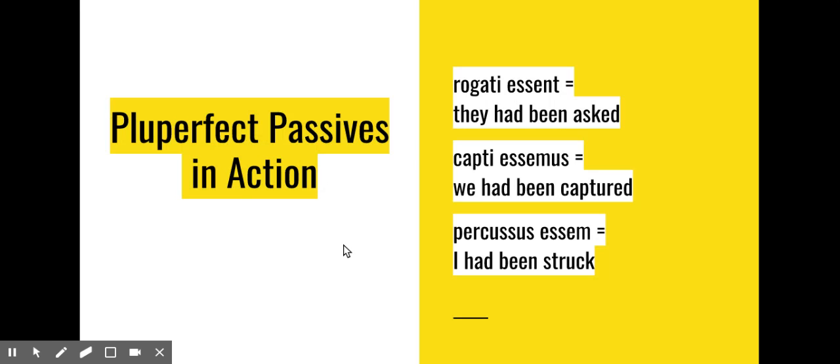Some pluperfect forms for you: rogati essent, capti essemus, percussus essem. We still have this compound verb structure. We still have "had," because it's still pluperfect, and we have this passive nature. They had been asked. We had been captured. I had been struck.